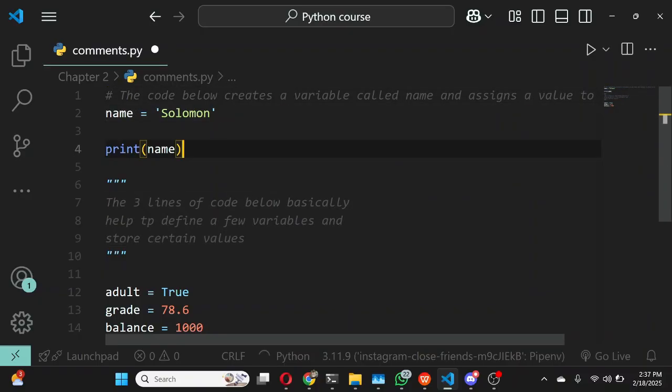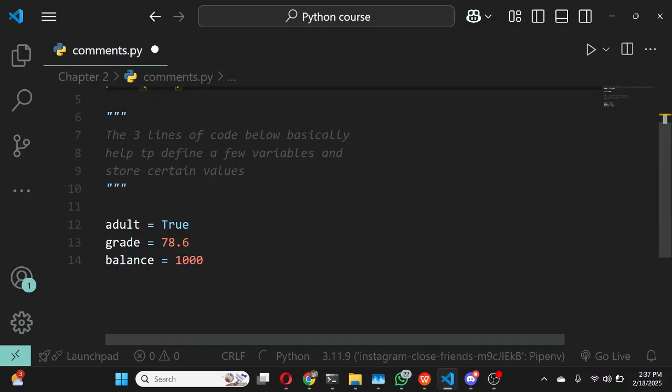Now, I would like to show you a shortcut if you are using Visual Studio Code. Remember that I had explained earlier that if you do not want Python to run a specific piece of code, or if you want the interpreter to ignore it, all you have to do is comment it out. So I could come here and put a hashtag, and then this gets commented out. If you want to do it using a shortcut, place your cursor at the point where you want to comment out, and if you're on Visual Studio Code, hold Control and forward slash. Once you press that key combination, you can see that it automatically gets commented out.